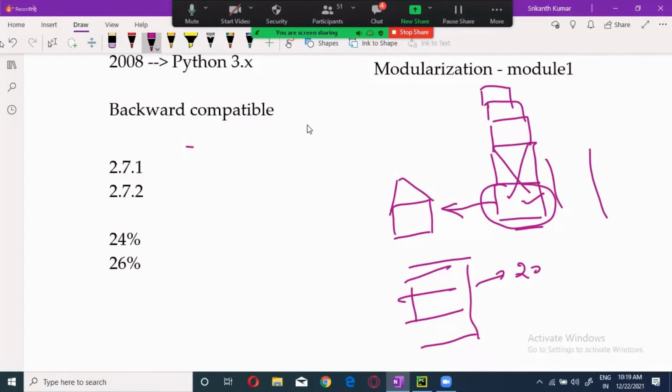Now, as of now, no language is nearby Python. I'm not saying it just because I'm a Python guy. The power of Python is like that, that I became a Python person. I was a Java person. Then I moved on to Python because the flexibility and the future of Python is so much. Now, why do we have to learn Python? Now, the next question comes over here.